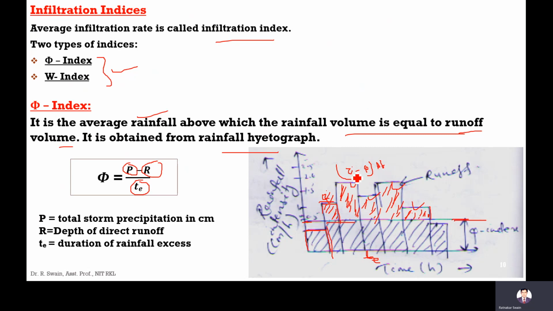I is in centimeter or mm per hour, or centimeter or mm per minute, and here phi is also in centimeter per hour or centimeter per minute. So if you multiply by delta T, the time step, it will give you the runoff, this difference, this portion: runoff depth in centimeter or mm.